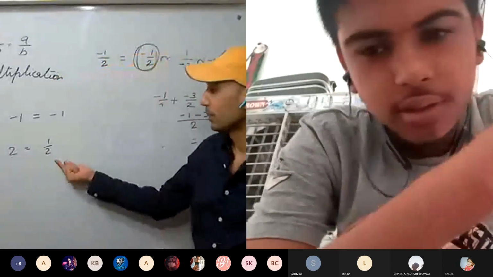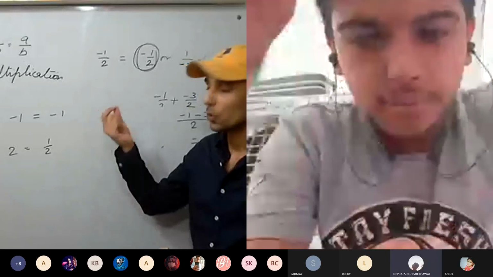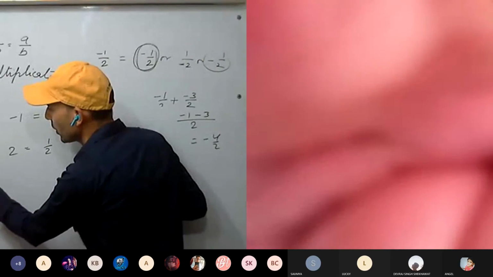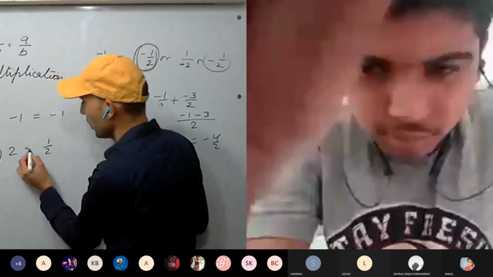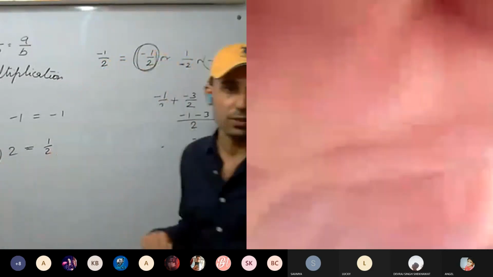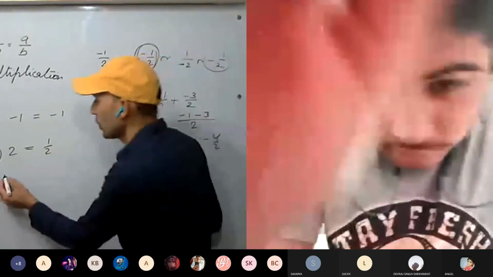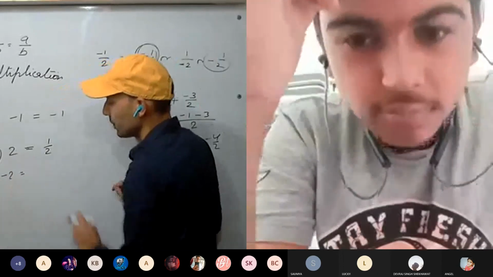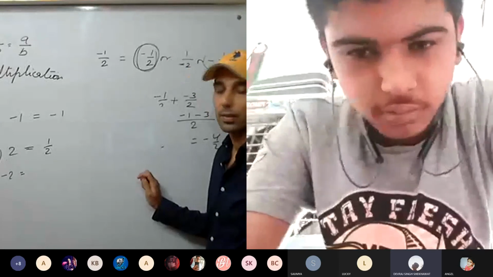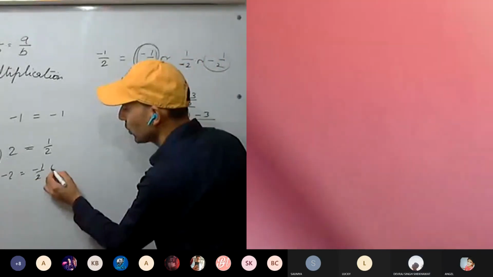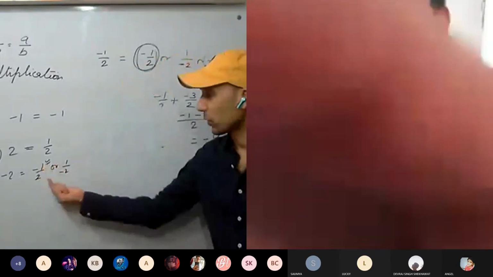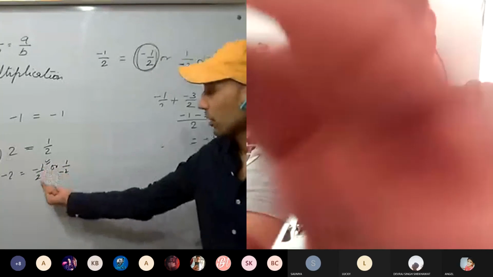Whenever you write the answer, simply don't write 2 equal to 1 by 2. Are they equal? No, sir. If the question asks you to write the reciprocal, you have to write: reciprocal of 2 is equal to half. Reciprocal of -2 is -1 by 2, or you can write 1 upon -2, but -1 by 2 is the standard form.